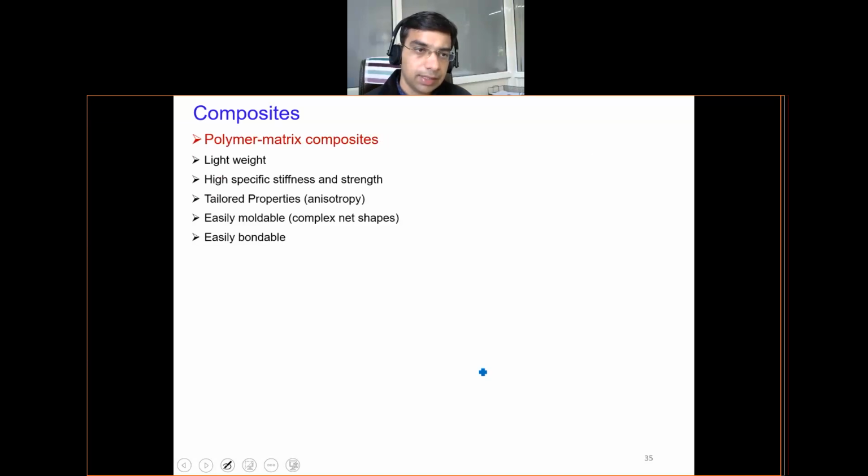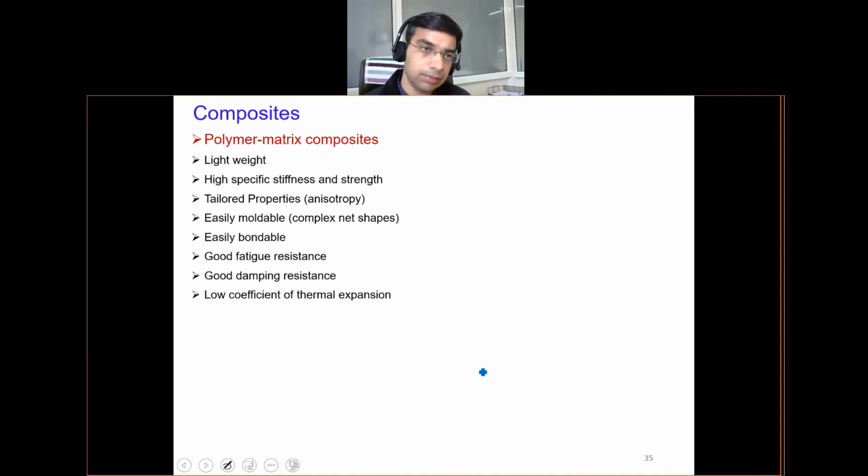Now we will see some specific properties of each type of composites, that is PMC, or metal matrix composite, or CMC, that is ceramic matrix. So for polymer matrix, as the reinforcement and the matrix both are light in weight, they have very high specific stiffness. Their properties can be tailored. Here the term anisotropy is mentioned. This means the properties can vary with direction.